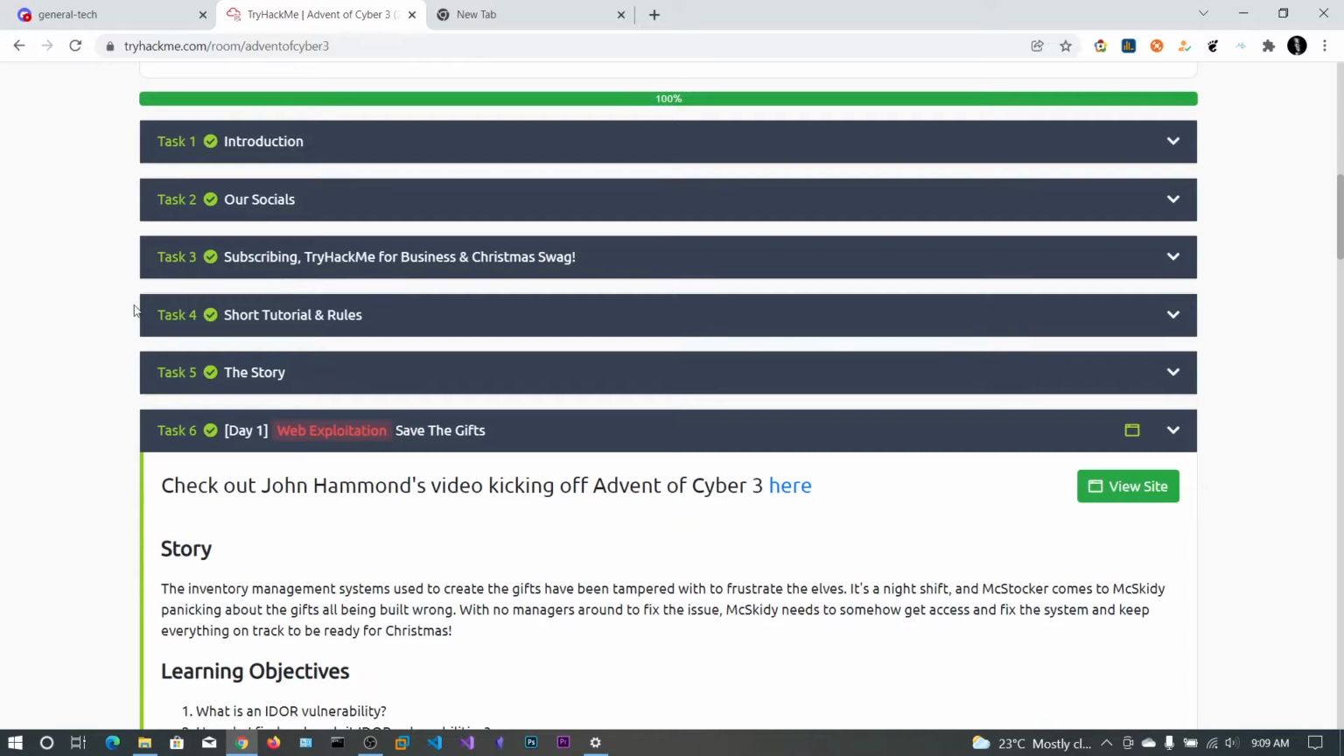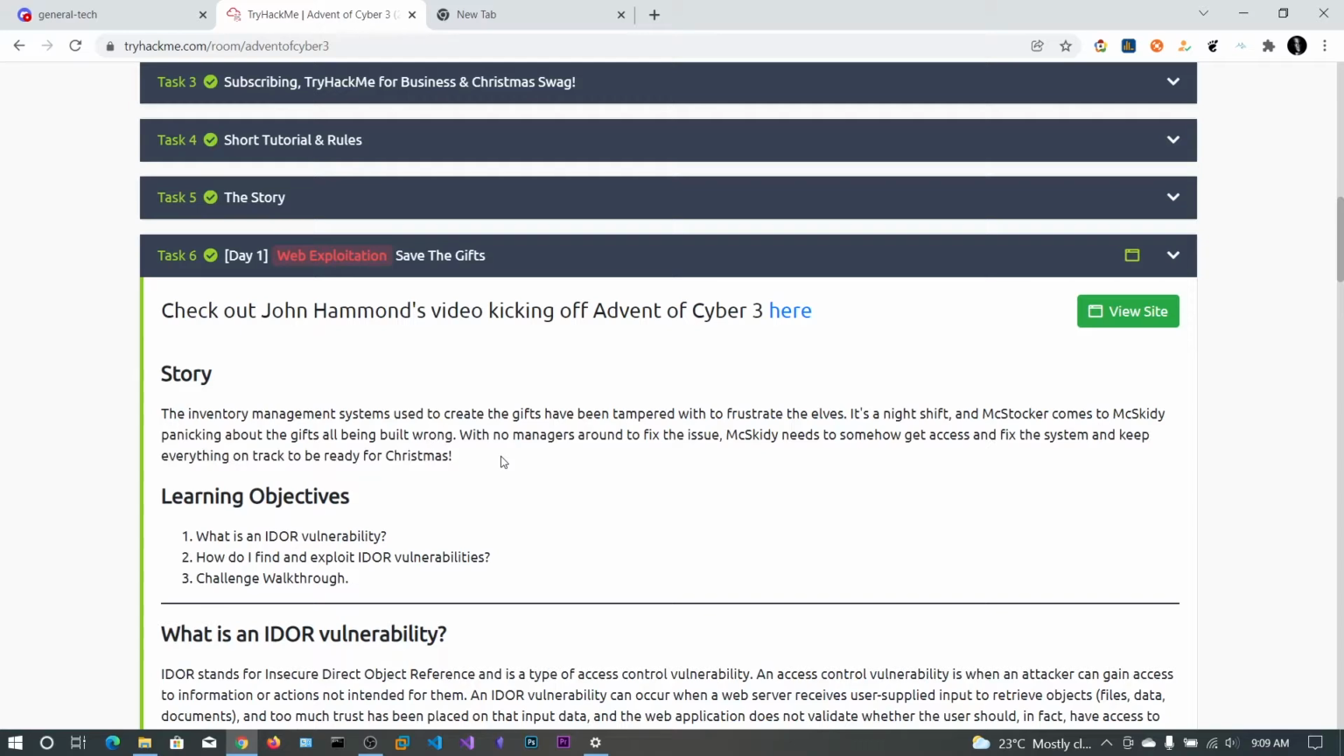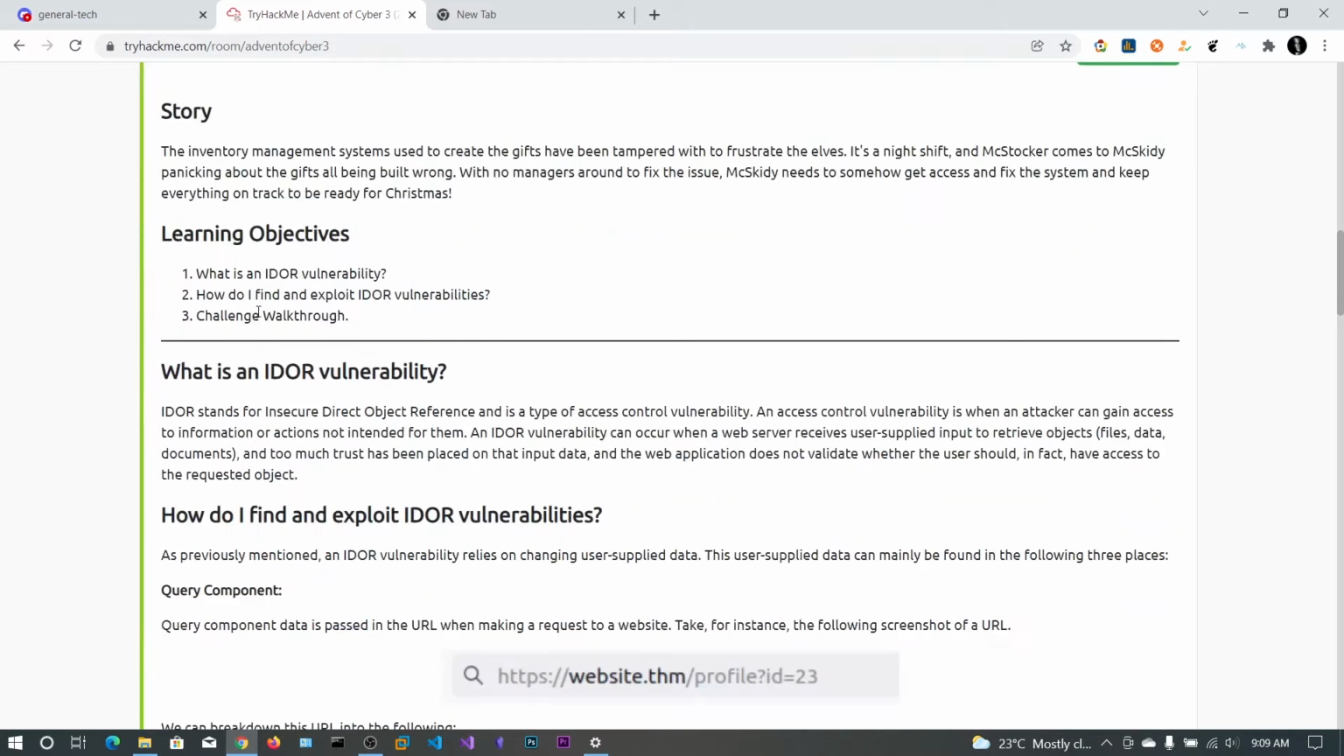You can read all of this up to 5 tasks. It contains a story which can be interesting. For now we'll be doing the day 1 task. We'll be learning about these objectives: the IDOR vulnerability, finding these IDOR vulnerabilities, and finally a challenge.